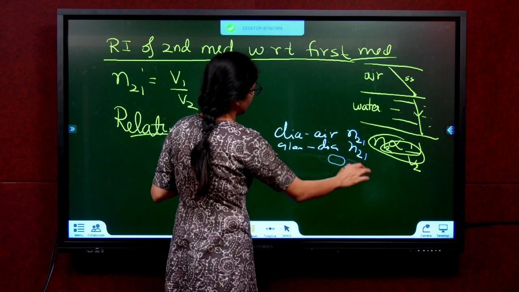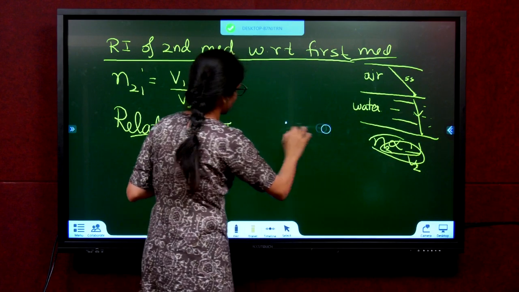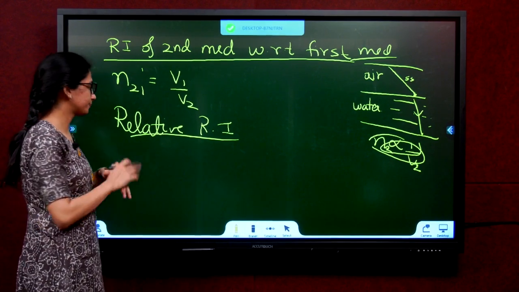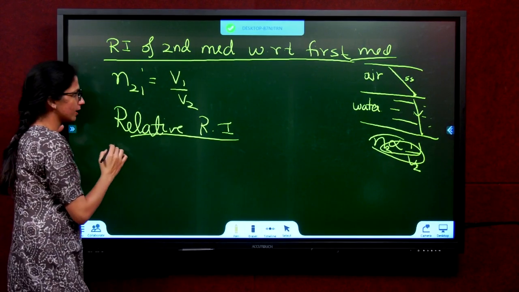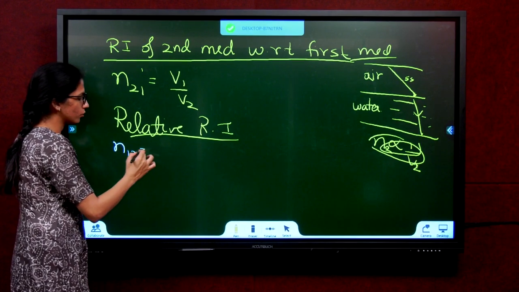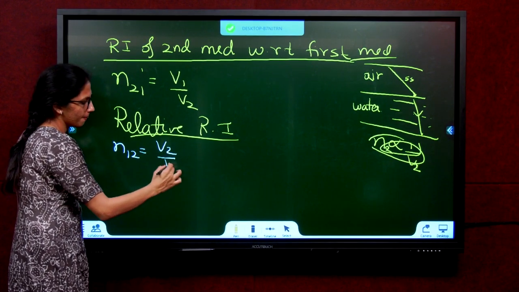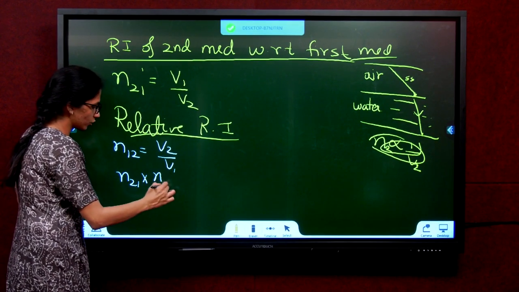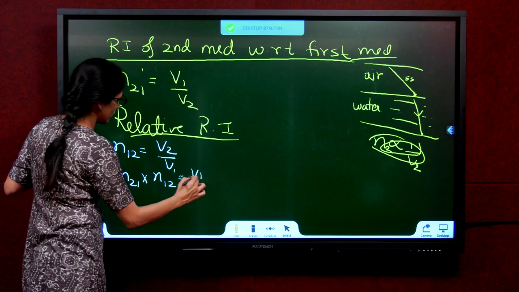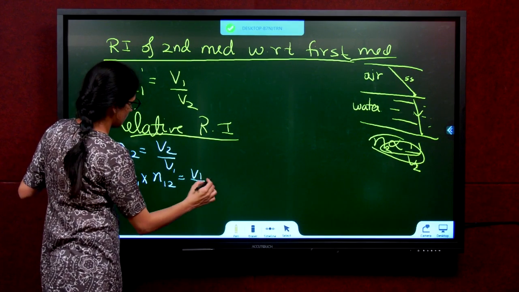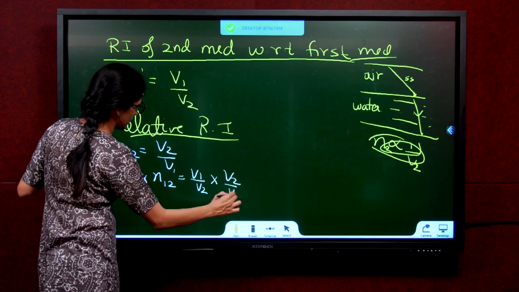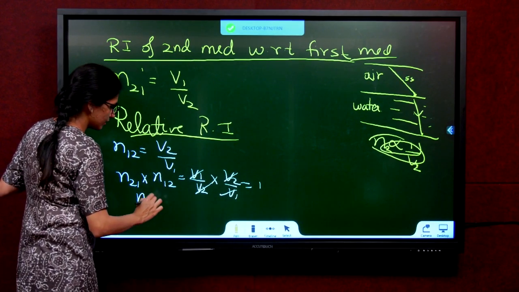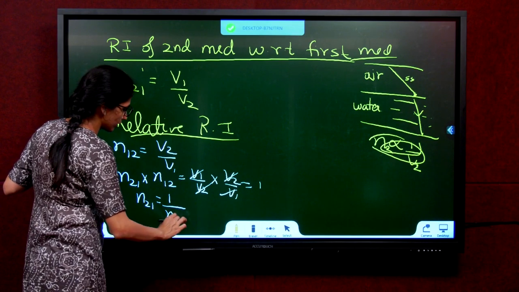So this is called relative refractive index, or in simple words, refractive index of second medium with respect to first medium. N21 is V1 by V2. So can I write N12 is V2 by V1? No problem. N21 into N12, what is it? V1 by V2 into V2 by V1. Cancel, cancel, cancel, cancel, 1. Or N21 is the reciprocal of N12.